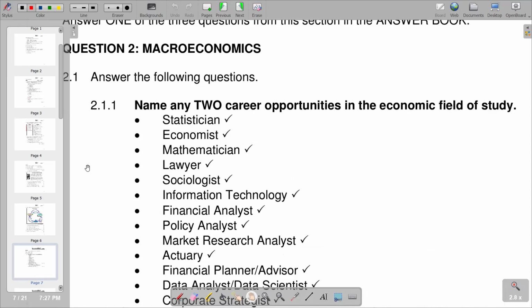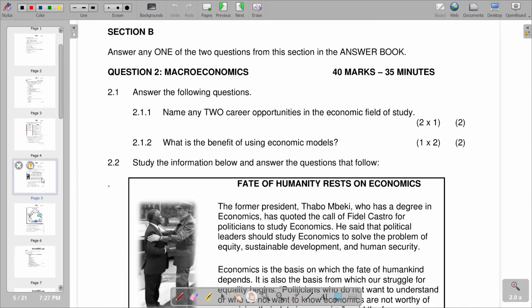Then I will move on to the next part of our question, which reads, what is the benefit of using economic models? So obviously, economic models are used to analyze data, and the interpretations taken from those analyses may be used for future predictions of how the economy is moving. So this is what we have in terms of economic models. So we have those benefits.